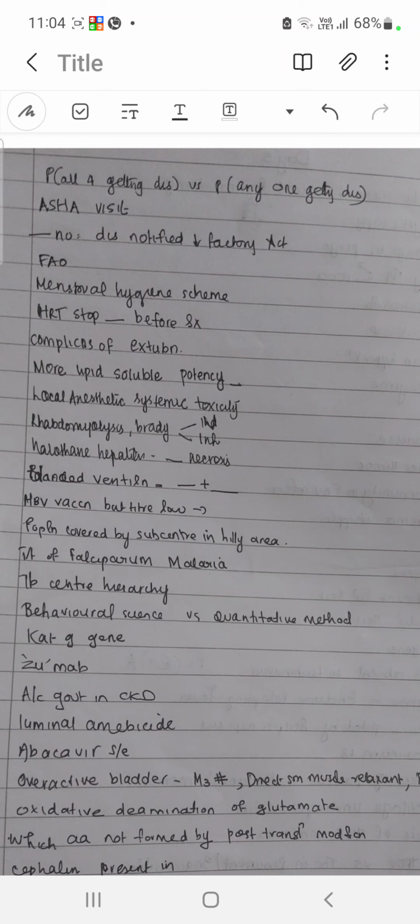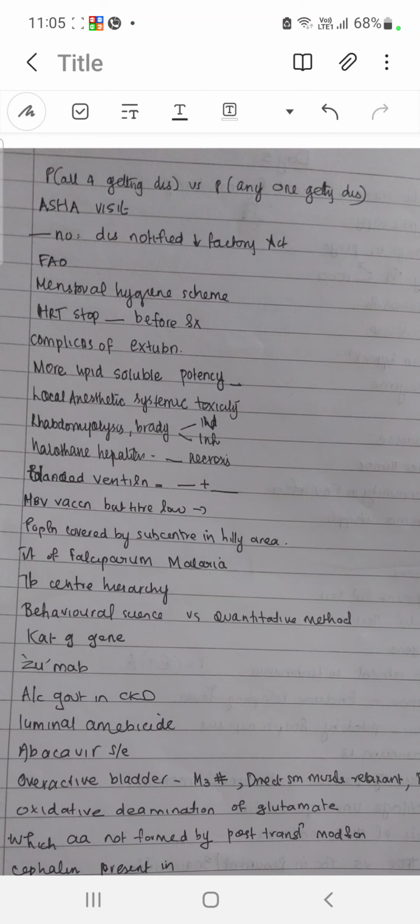IRL. Behavioral science versus quantitative method. Whatever we usually say, like cost benefit, cost effective, work sampling, model, decision making, then network analysis, all that is quantitative method. If you are given something other than that, that is behavioral science. katG gene is isoniazid resistance. Zumab is actually humanized, but not 100%, only 95%. Acute gout, your management is colchicine, but in CKD, steroid.